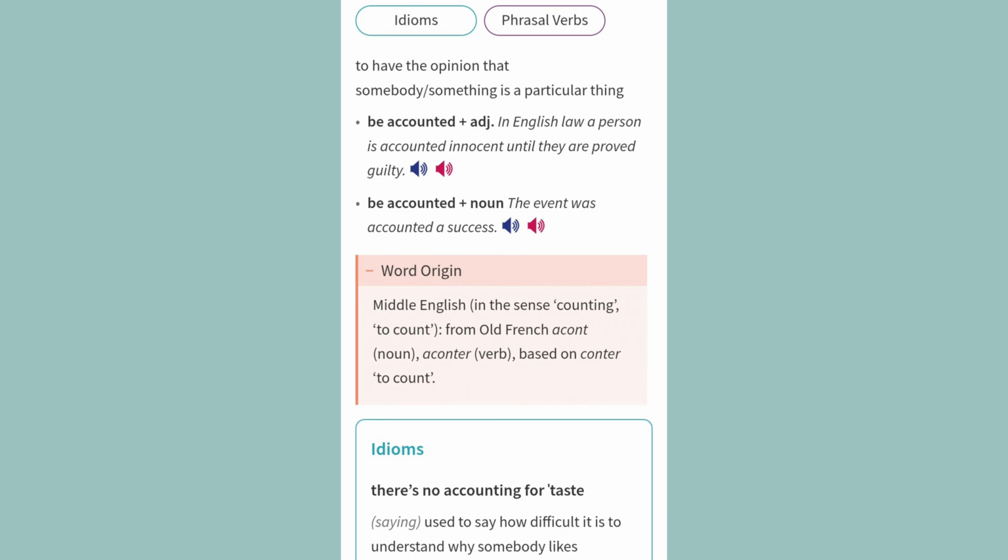Be accounted plus adjective. Example: In English law, a person is accounted innocent until they are proved guilty. Be accounted plus noun. Example: The event was accounted a success.